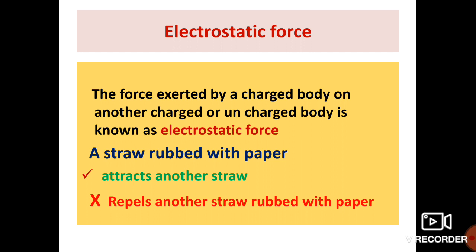For example, a straw rubbed with paper attracts another straw, because one straw is charged and the other one is not charged at all. Here one charged body is attracting one uncharged body. It comes under electrostatic force.